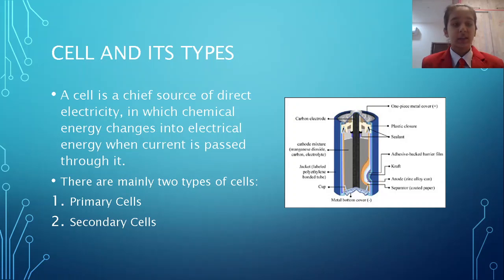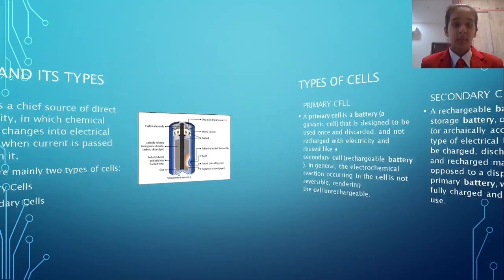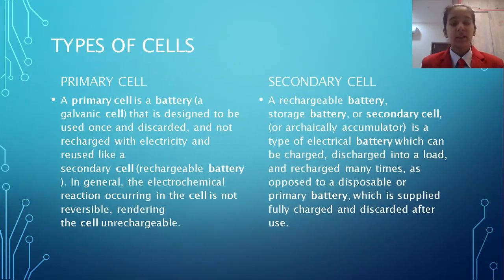So, cell and its types. A cell is a chief source of direct electricity, in which chemical energy is changed into electrical energy when current is passed through it. There are majorly two types of cells, primary and secondary. A primary cell is a battery that is designed to be used once and then discarded.